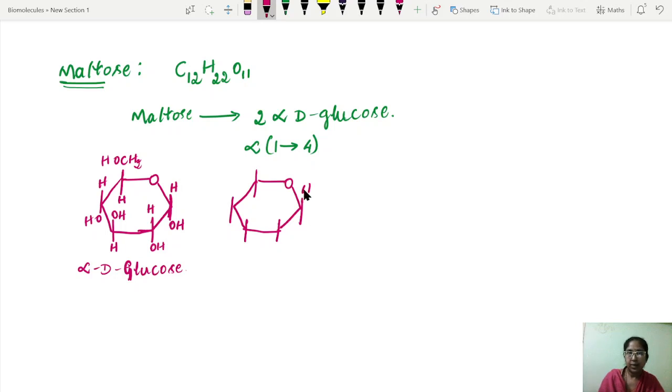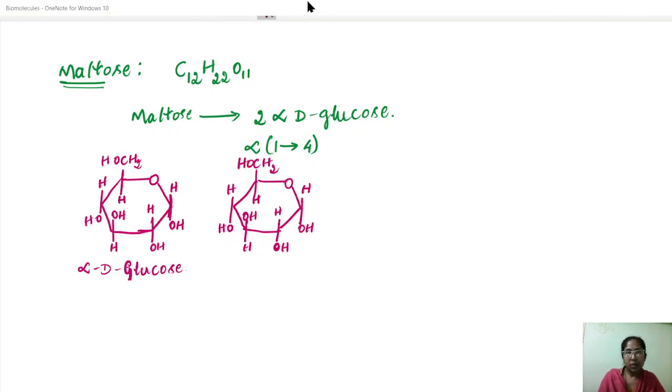I'm going to write another molecule of alpha D glucose. Because it is alpha, here it is HOH. The second carbon is HOH. The third carbon is OHH. The fourth carbon as usual is HOH, and the sixth carbon is CH2OH. Just look at this molecule.